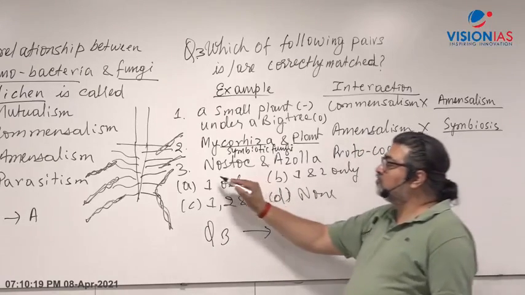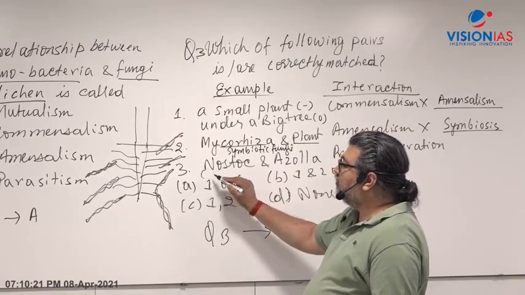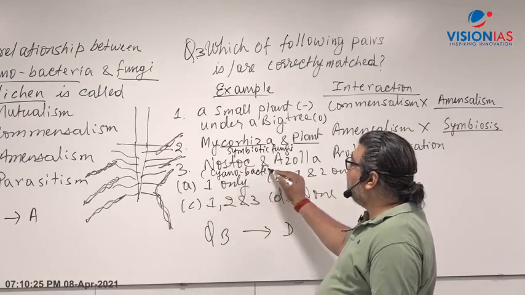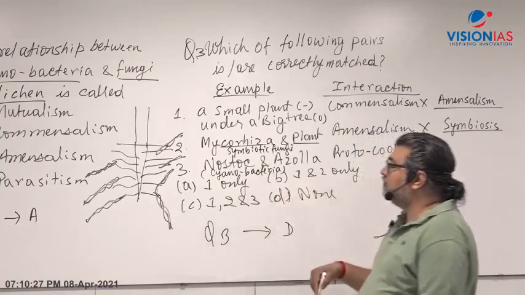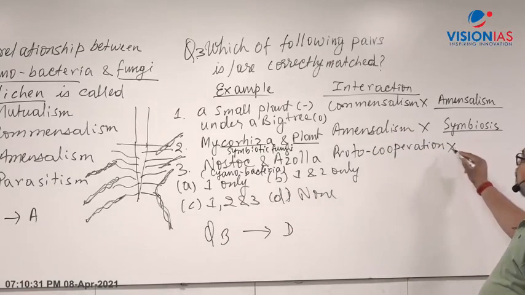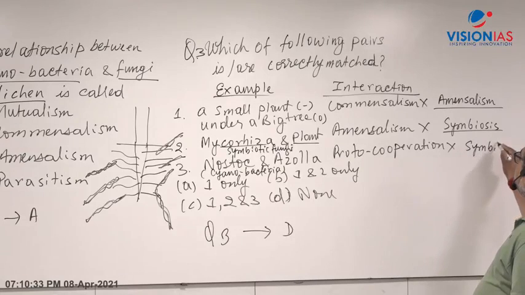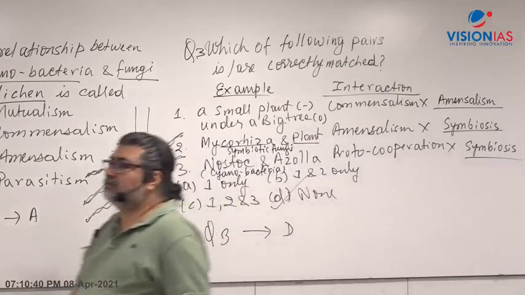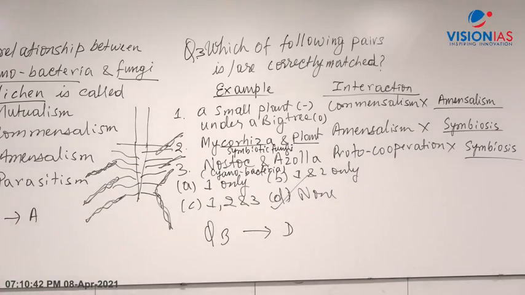Now nostoc. Nostoc is a blue-green algae or cyanobacteria. Nostoc, Anabaena, these all examples come into that. And it is basically symbiotic. This is also wrong because it is an example of symbiosis. So here the answer will be D, none.